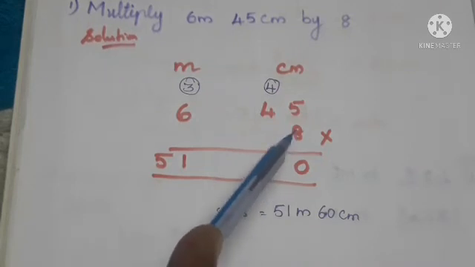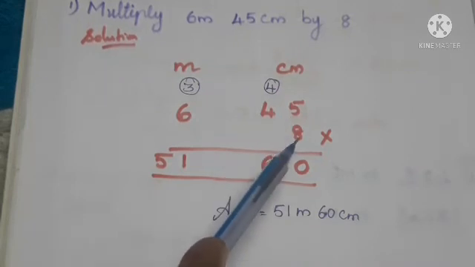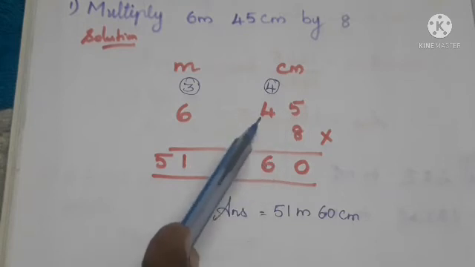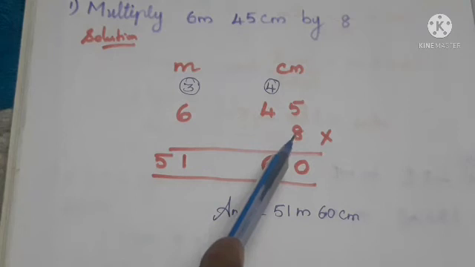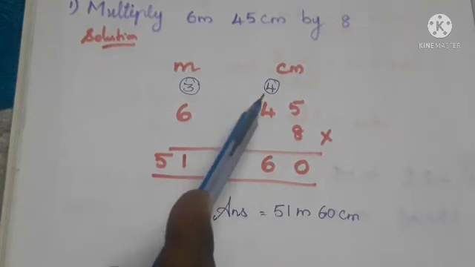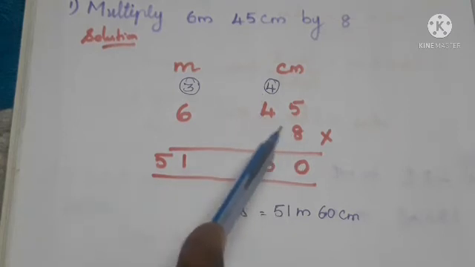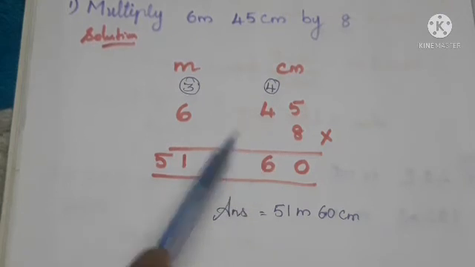So first we have to start with the ones place. Multiply the 8 with the ones place first, then tens place and 100 place. 5 8s are 40. So 0, and 4 is the balance. Next 4 8s are 32 plus 4 is 36. So 6 is the ones place and 3 is the balance.